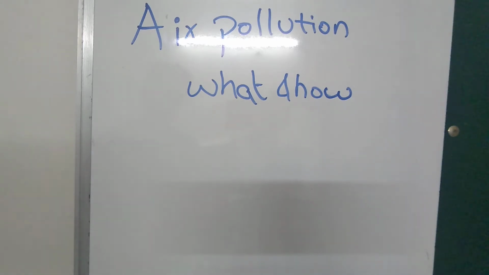How is smoke produced from vehicles? When we fill the car with petrol or diesel, whichever it is, it is used.